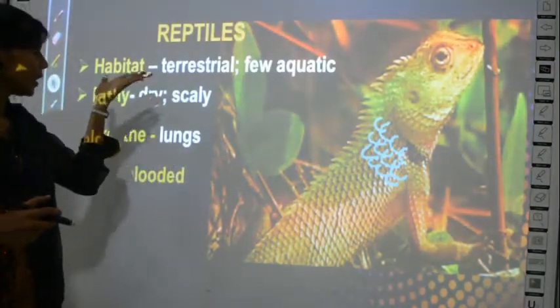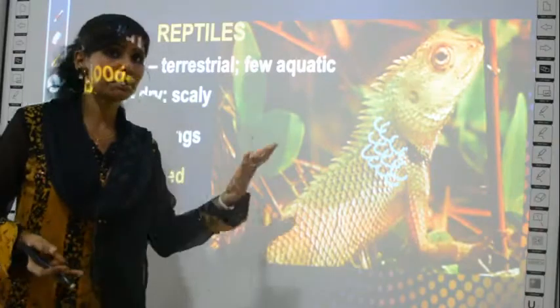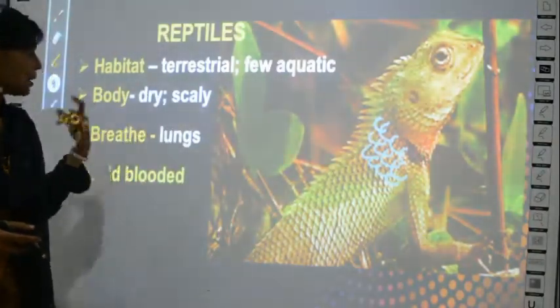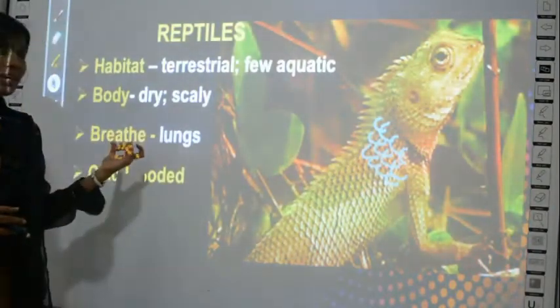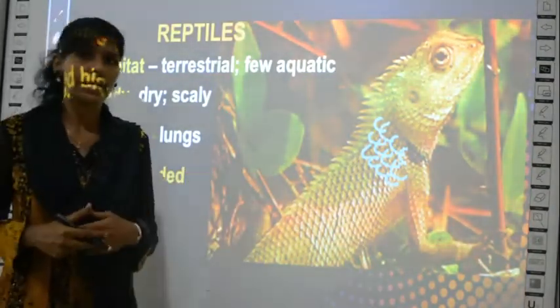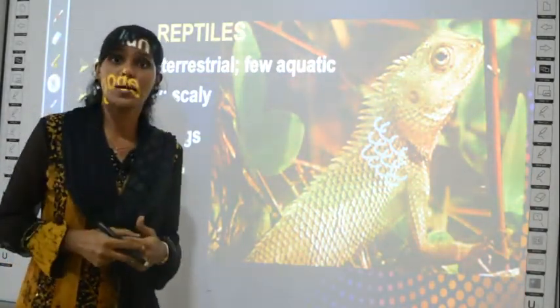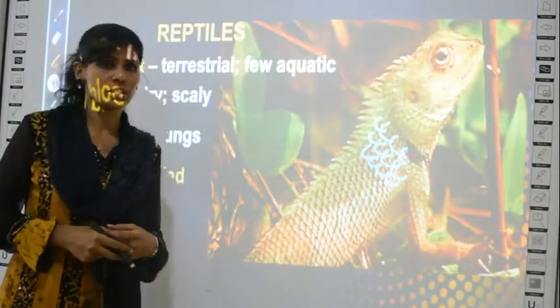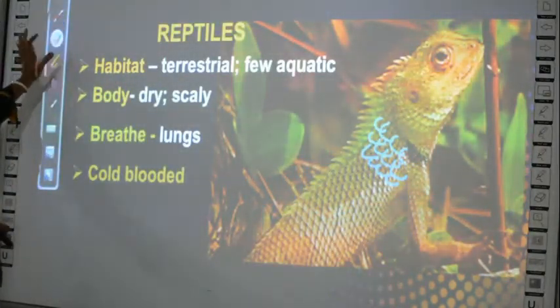What is given? The habitat of reptiles are mostly on the land and sometimes on the water, and their body is very dry and they have scales on them, and they breathe through lungs, and the nature is they are cold-blooded animals. The temperature of the body changes when the surrounding environment changes. So this is all about reptiles.